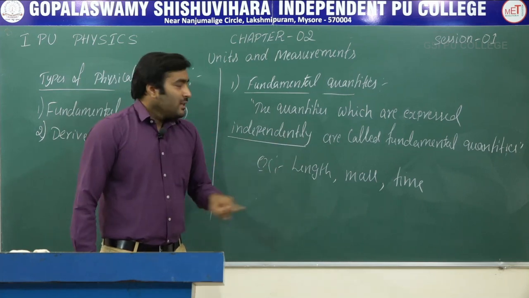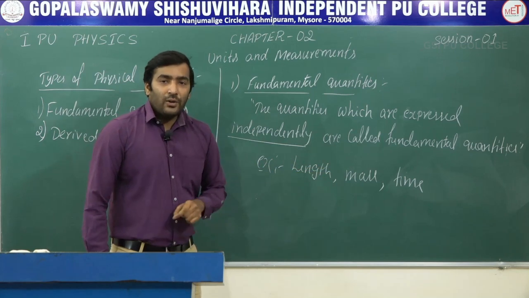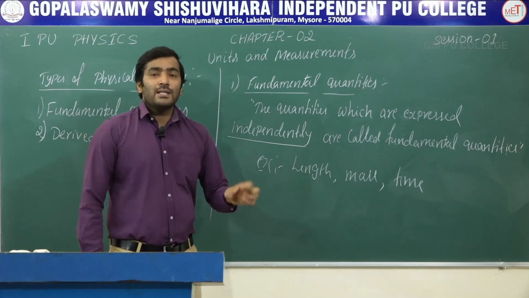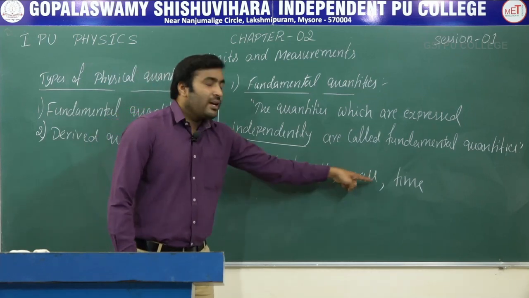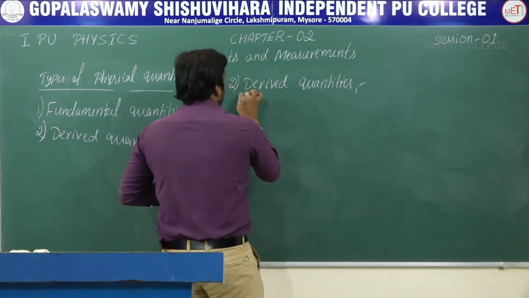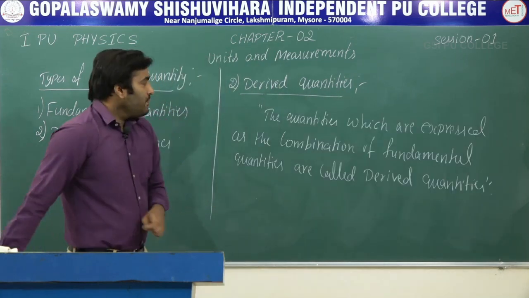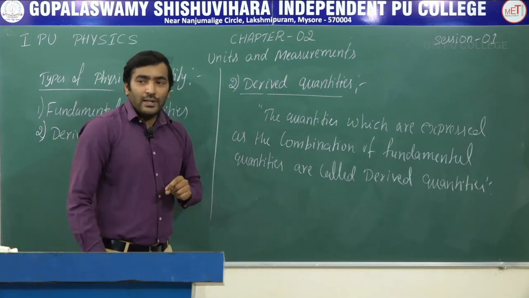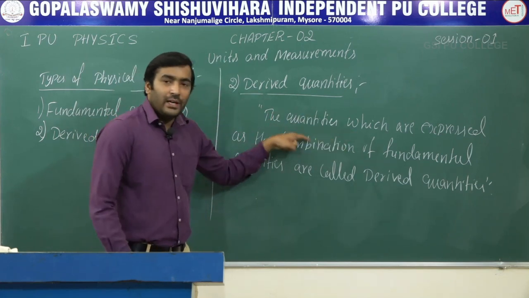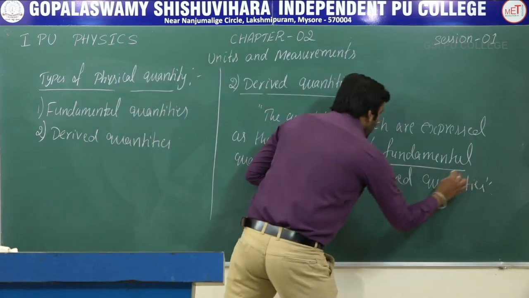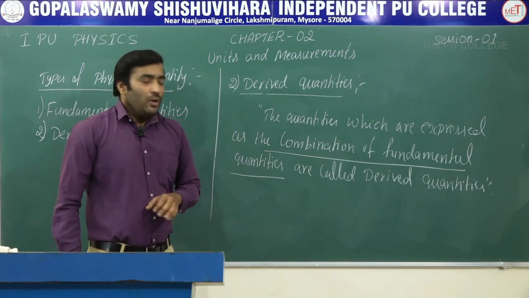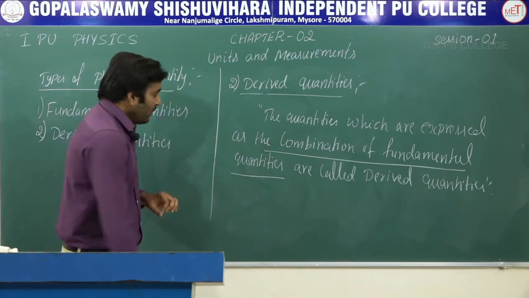In order to understand why these are called fundamental quantities, we should know what a derived quantity is. If you understand what derived quantities are, then you can understand why these quantities are called fundamental quantities. Now let us see what derived quantities are. See, what are derived quantities? The quantities which are expressed as a combination of fundamental quantities. So these are called derived quantities. We will give an example for this, then you can understand it better.